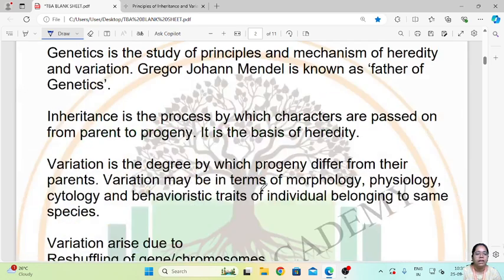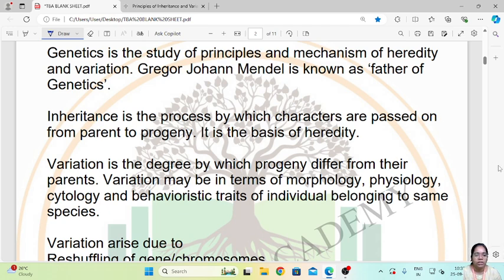So what is inheritance? Inheritance is the process by which characters are passed on from parent to the progeny. It is based on heredity. Inheritance is basically getting certain characteristics or features from the parent to the offspring. So this is called inheritance. That is, you inherit certain traits from your parents. So this basically depends upon the heredity.